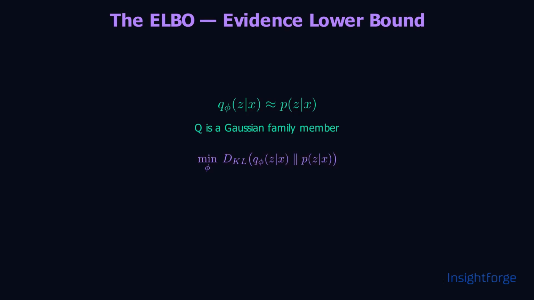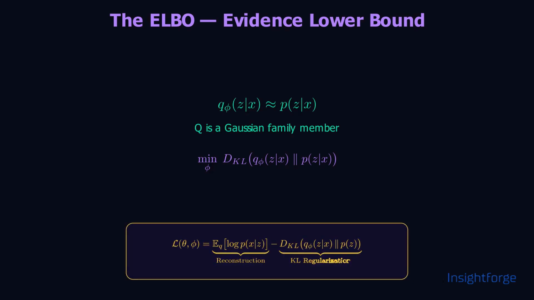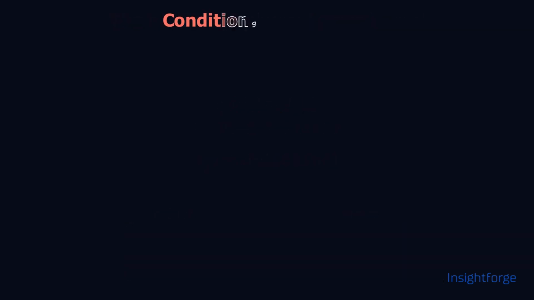We then find the Gaussian that minimizes the KL divergence between our approximation Q and the true posterior P. Applying Bayes' theorem and expanding the terms, this optimization problem simplifies into the evidence lower bound, the ELBO. This maps directly to our neural network's loss function, a KL term that keeps the latent space normalized, and a reconstruction term, mean squared error, that keeps the output looking realistic. We can now generate clean data. But we still have a control deficit. We have no way to dictate which specific class the network generates.